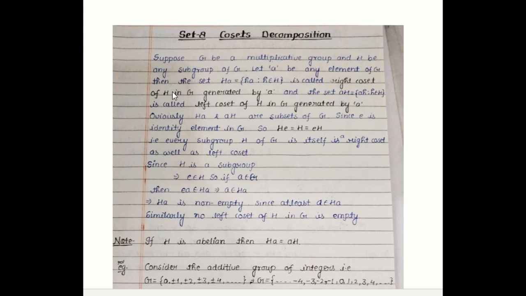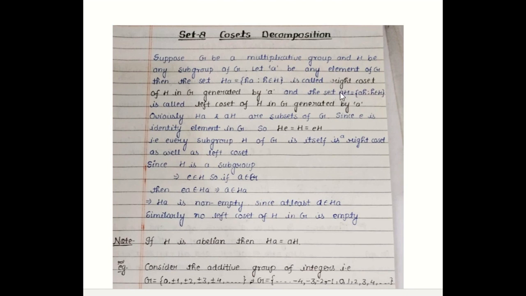Suppose G is a multiplicative group and H is any subgroup of G. Let a be any arbitrary element of G. Then the set which is formed by subgroup H with Ha, where we multiply a on the right hand side of H, has elements of the type ha, where small h belongs to capital H. This is called the right coset of H in G generated by a.